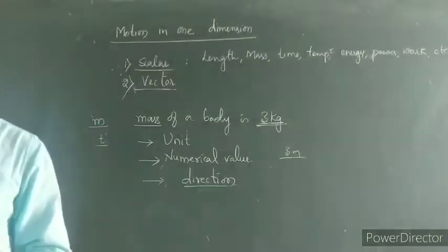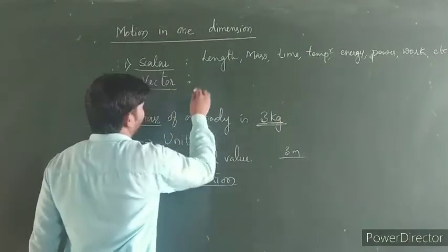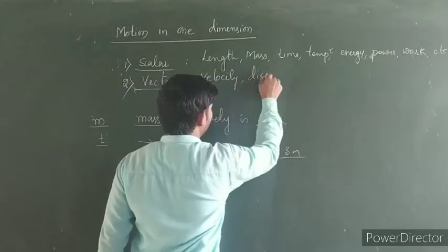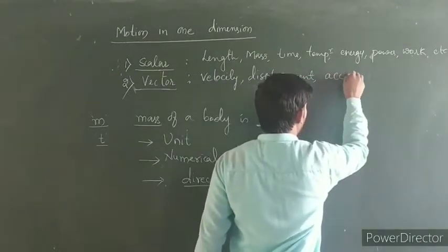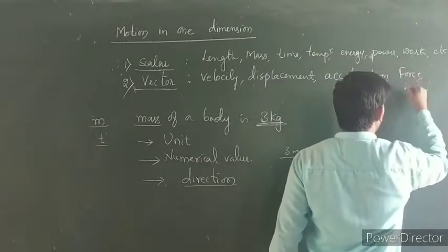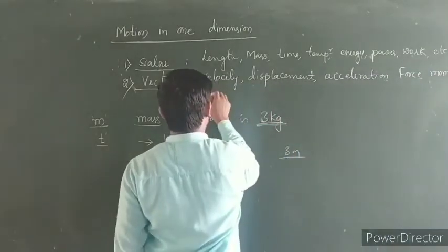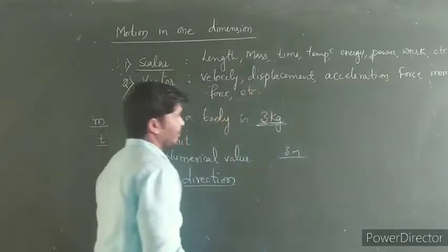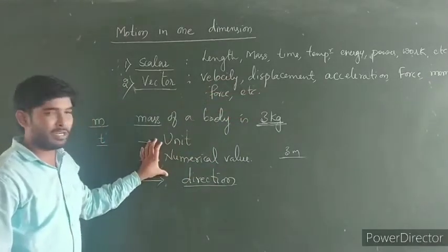Some examples of vector quantities are velocity, displacement, acceleration, force, moment of force, etc. All these quantities can be expressed by using these three parameters.